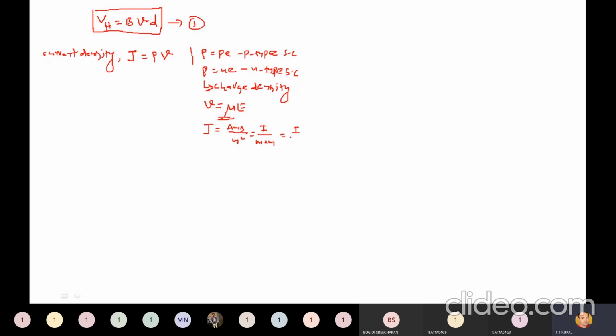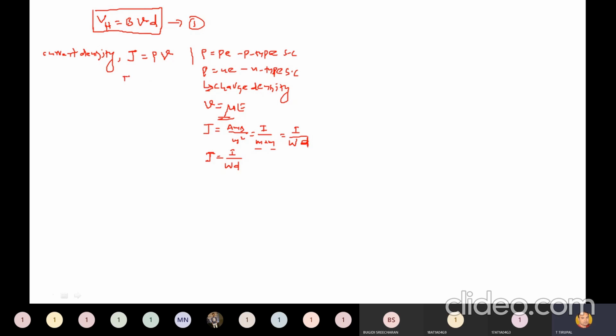That is equal to I divided by, I can write meters as W. Width is measured in meters. And what is the other meter? It is written as D, distance. So finally I can write J is equal to I divided by W into D.